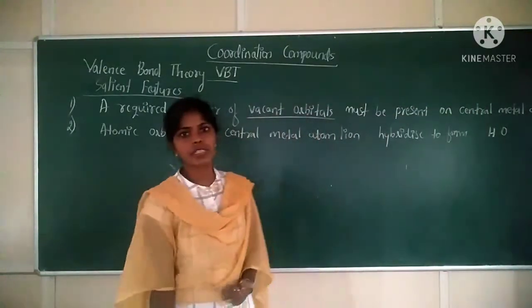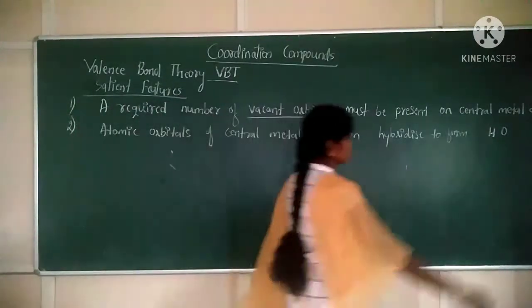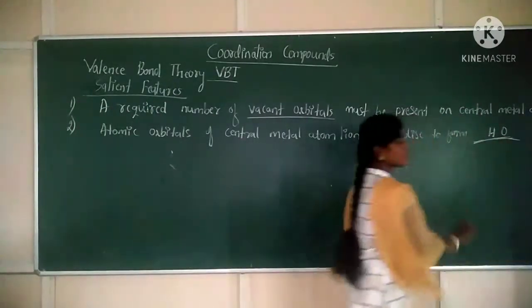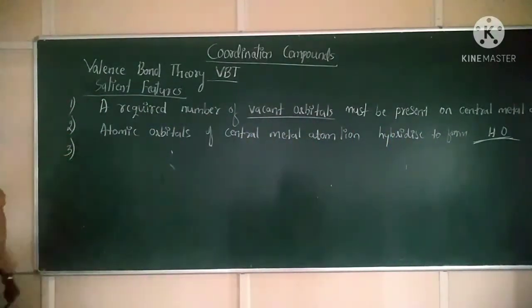Pure atomic orbitals hybridize, mix with each other, and form what? Hybrid orbitals. So this is the second point.